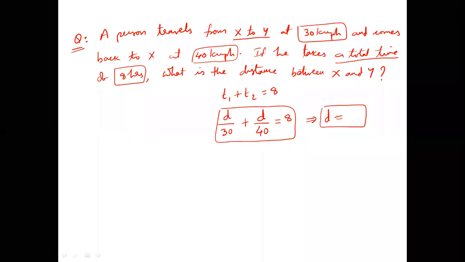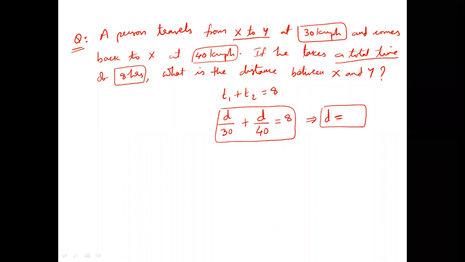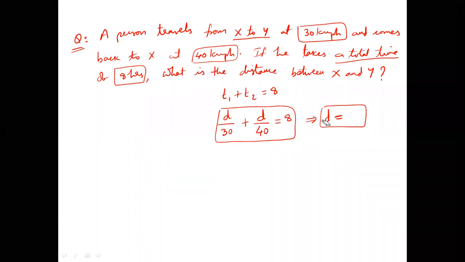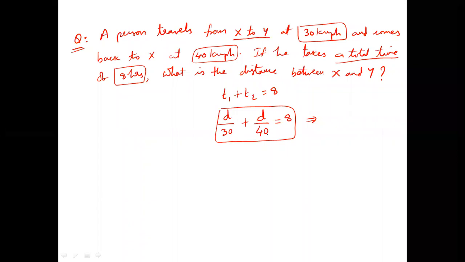It will not come as a round figure, don't worry, but let's see what comes. So 30 and 40, I can take LCM as 120. So I can get 7D is equal to 960. Because 30, 40 LCM is 120, 120 goes that side, 120 into 8 is 960. So D is equal to 960 by 7.